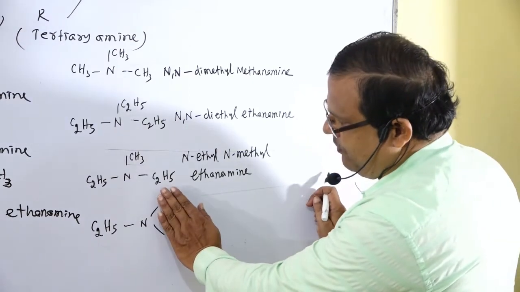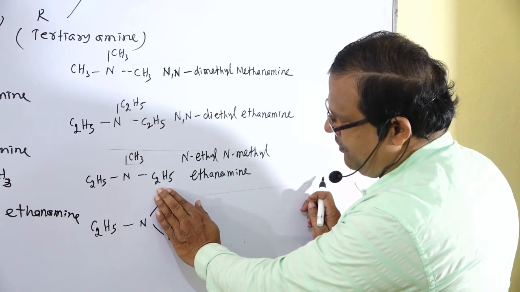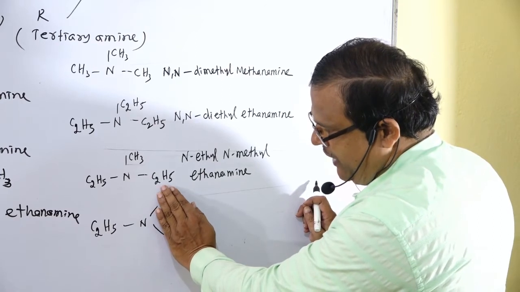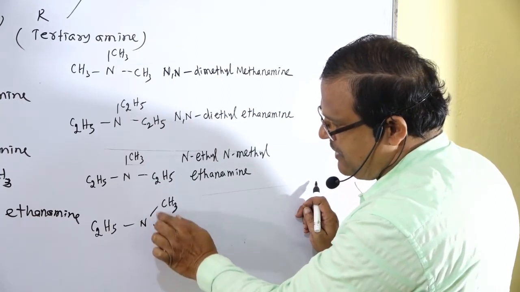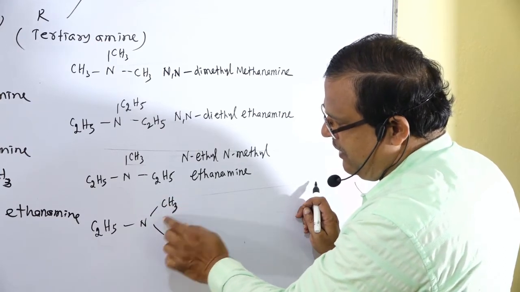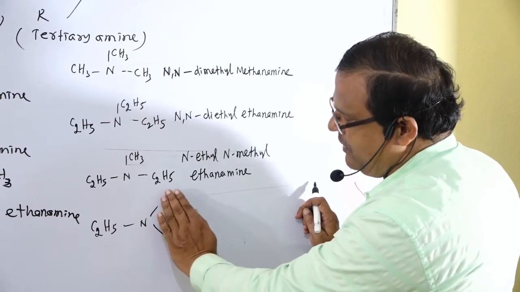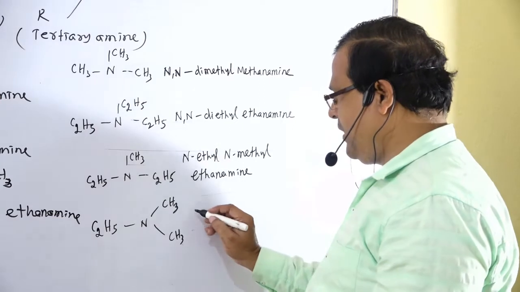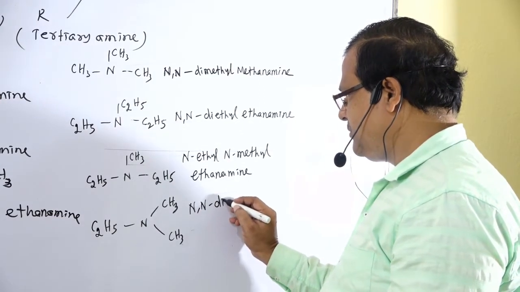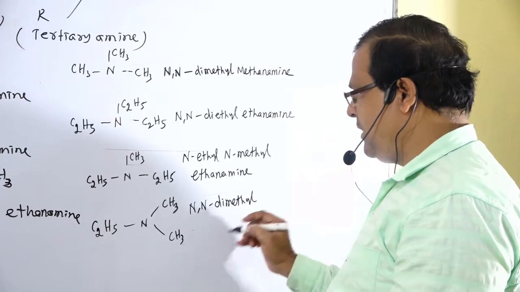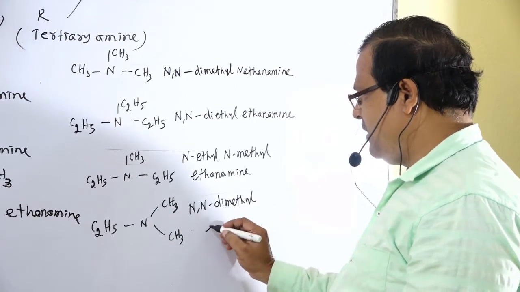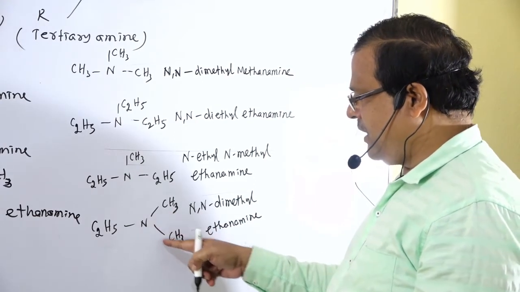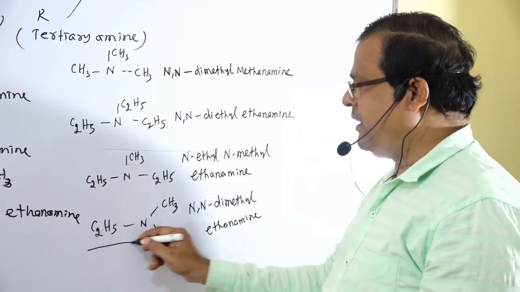This is the formula for ethanamine, C2H5NH2. Two hydrogen atoms are replaced, one hydrogen by methyl, another hydrogen atom also by methyl. So that is N-methyl, N-methyl, N,N-dimethyl ethanamine.